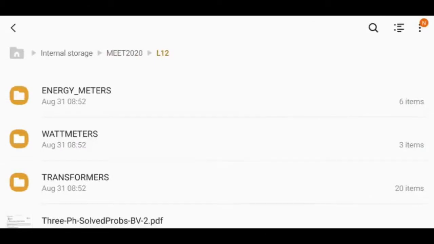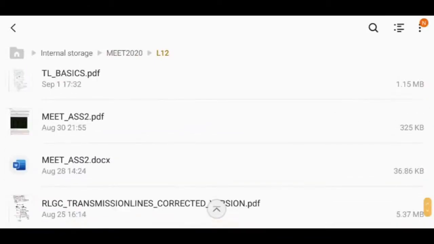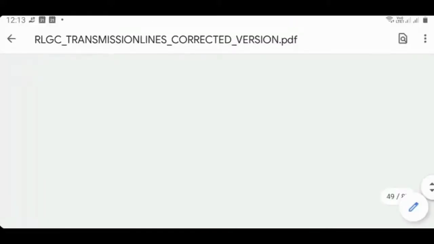Now, with this in mind, how do you calculate these four parameters, R, L, G, C?